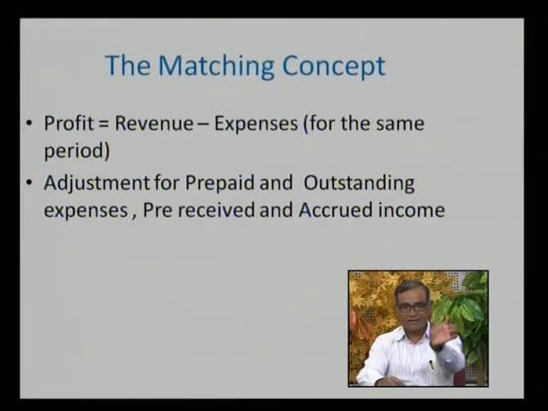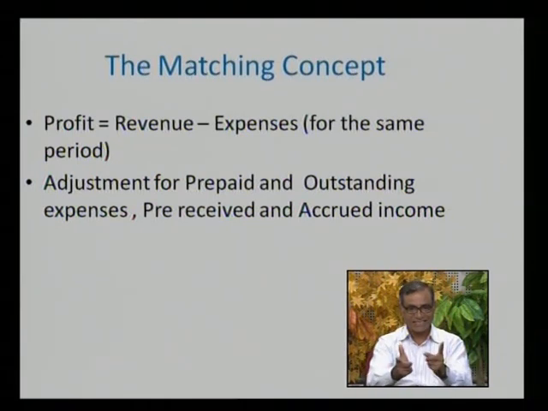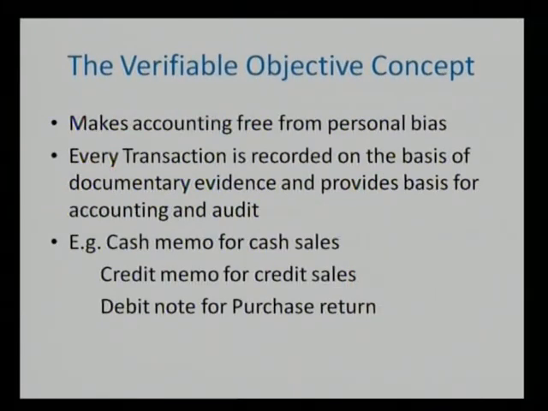So here it is the revenue for 2013-14 minus the expenses for 2013-14. Both revenue and expenses must be for the same period to get the correct profit of the same period. Because of this matching concept, adjustments are required to be made for prepaid, outstanding, pre-received and accrued income. Next concept is the verifiable objective concept.